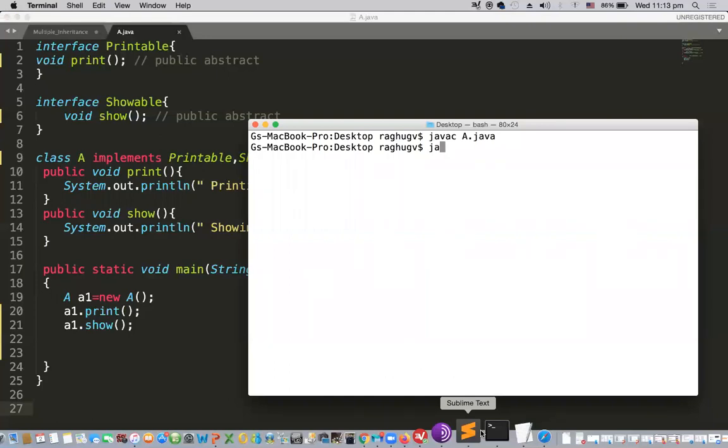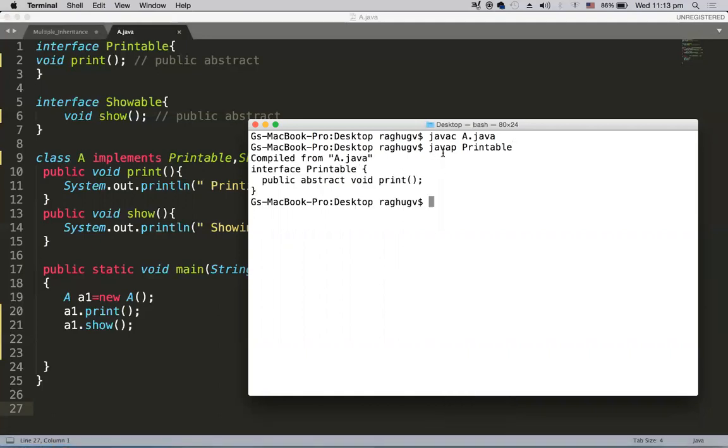If you want to see, javap printable. It is compiled from A.java: interface printable, public abstract void print. That's what I'm saying, right? Whenever we write print, it is a public abstract void print.